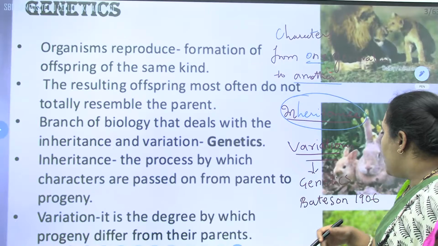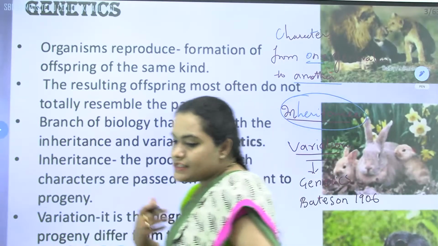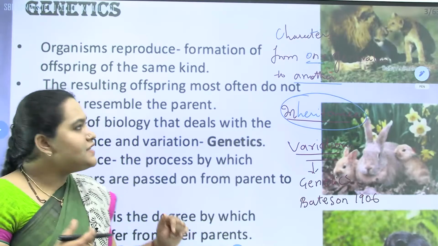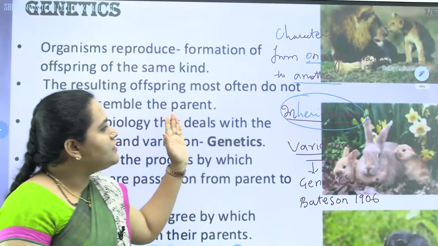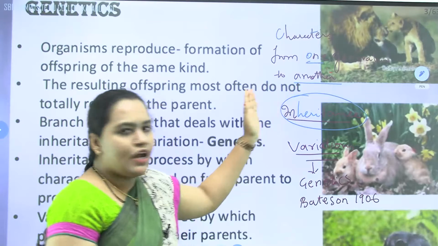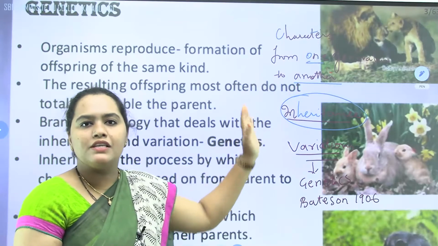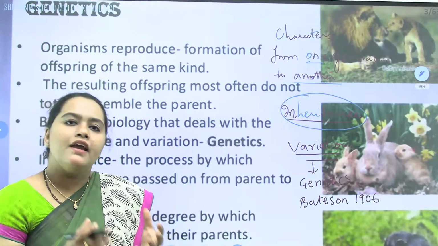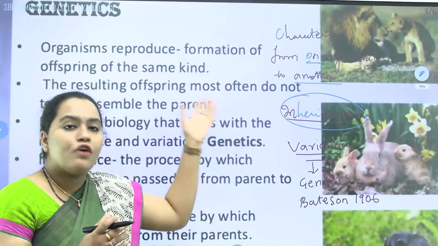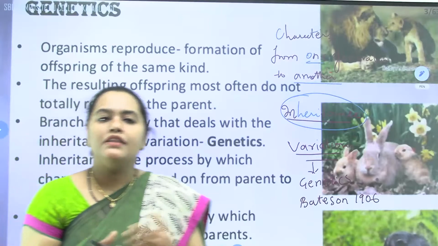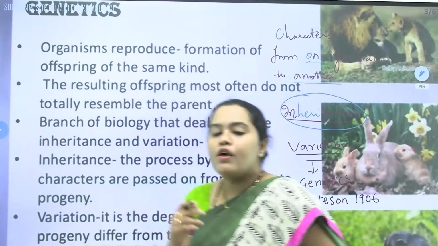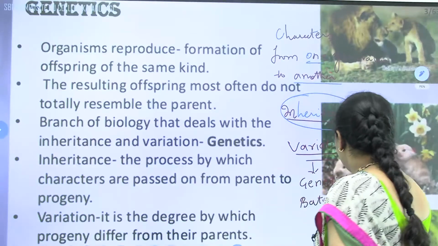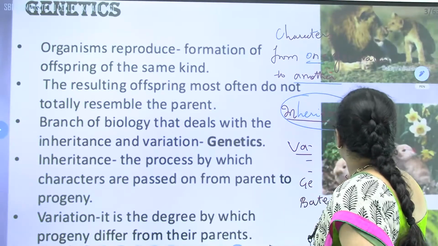Now what actually is heredity, and how exactly does it get transferred? I said that the transfer of characters from one generation to another is called heredity. What exactly is getting transferred?